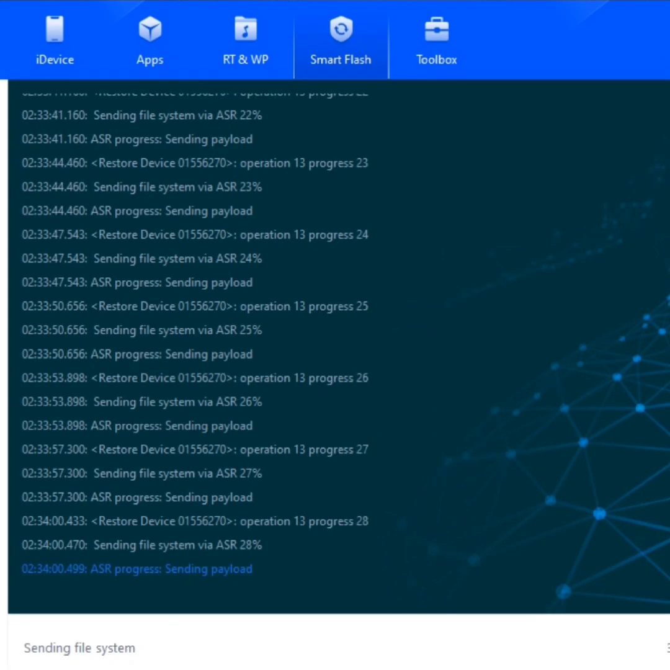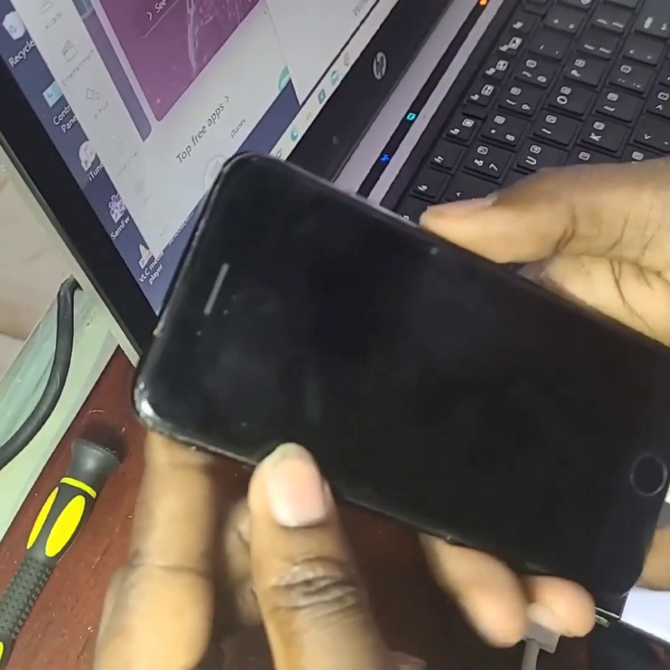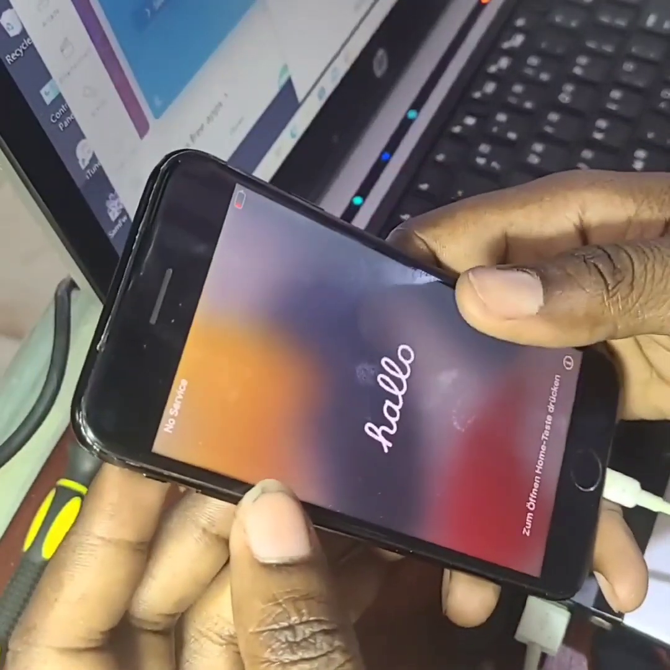As you see, it has started to flash the phone. Here you wait for it until it's done. It will show complete when it's already done. See, now it's done. When it's done, it brings the hello screen on the phone.